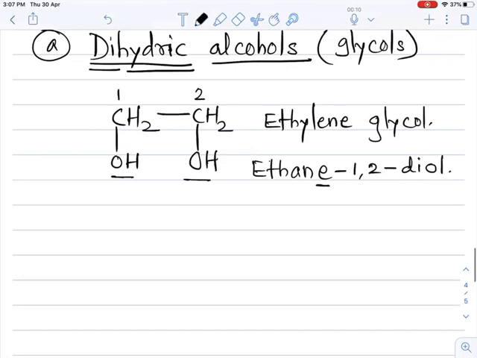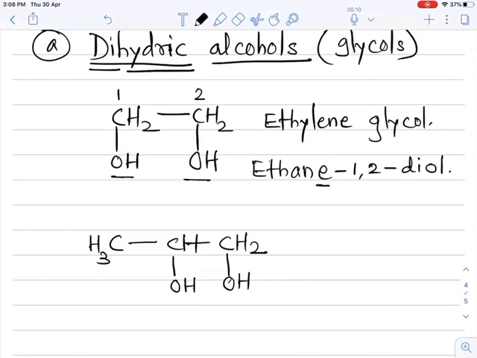So if we take one more example, 3 carbon containing glycol. Now in which 2 adjacent carbons are attached to the OH groups. Adjacent means neighboring carbon atom. This is 1 and this is 2. 2 nearest carbons attached to these OH groups. So these are called glycols. Now complete the valency of this carbon by hydrogen. We get the structural formula for this glycol.